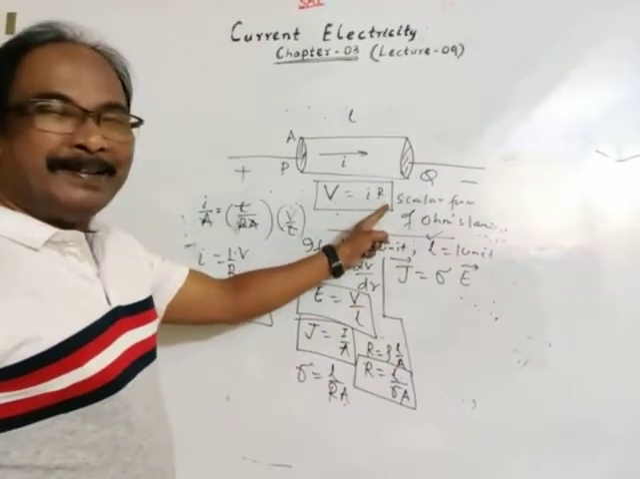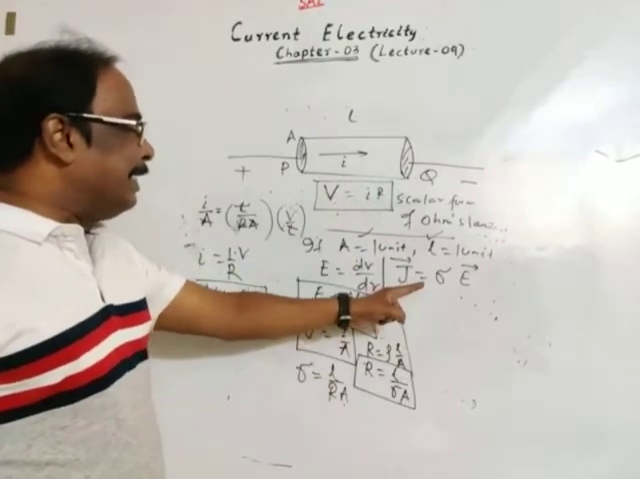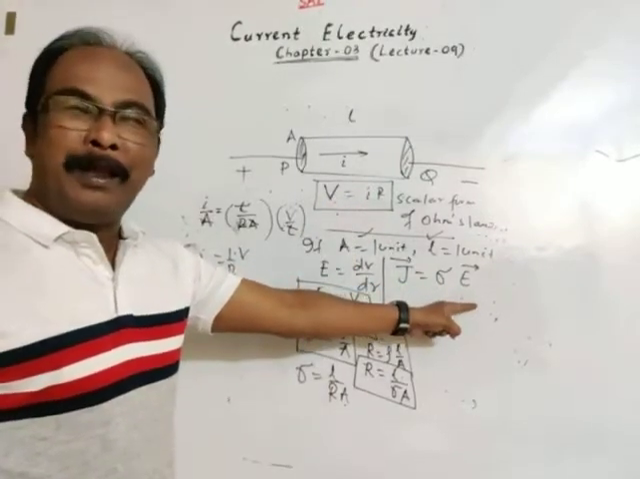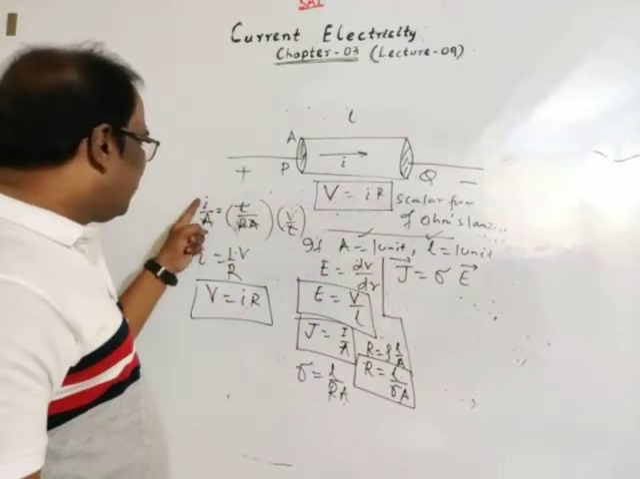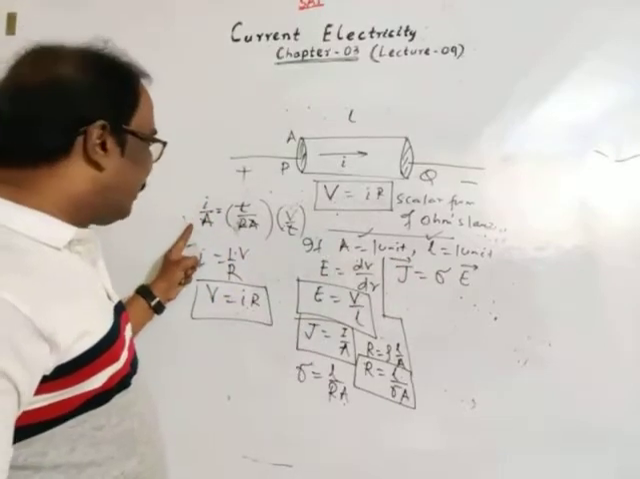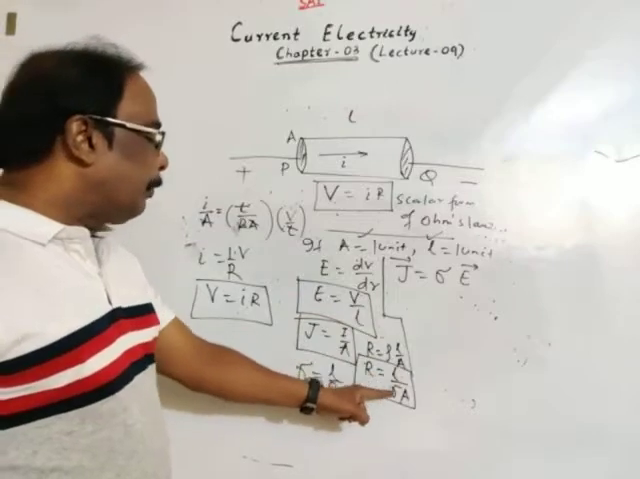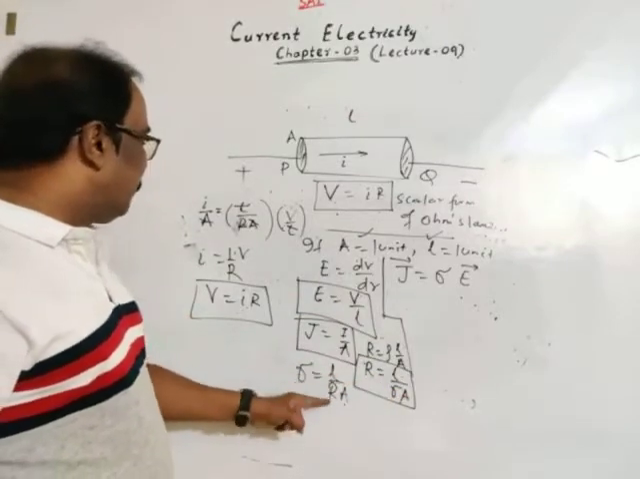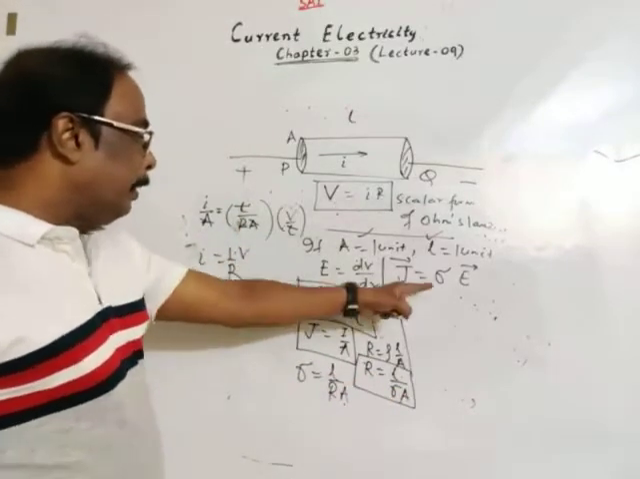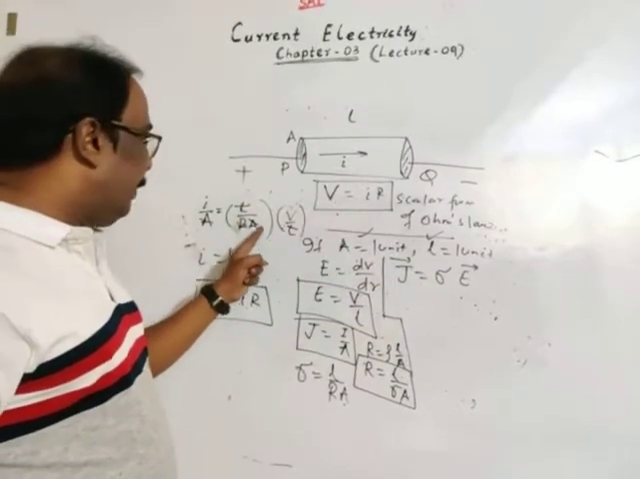As compared to this equation, V is equal to IR. J is equal to sigma E, we know. In place of J, we can write current flowing per unit area. In place of sigma, R is equal to L by sigma A. Sigma is equal to L by R. In place of sigma, let's put L by R.